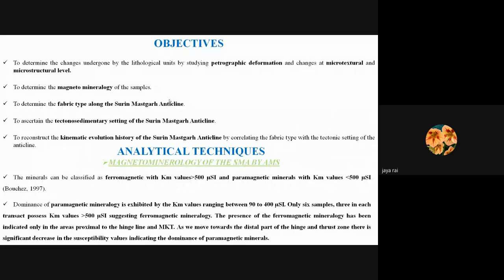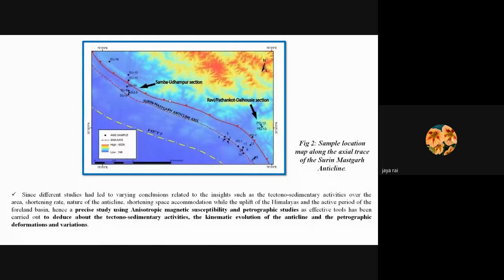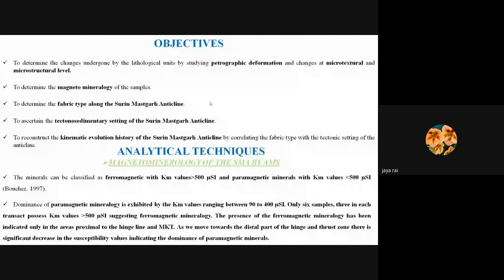Now talking about the methodology adopted in the study, as we can see in this figure, due to its very broad and vast extension, the anticline has been divided into two transects. First is the Samba Udhampur, that is the Jammu transect, and the other is the Pathankot Dalhousie section, that is the Ravi transect. A total of 23 samples were collected from these areas, and 288 cores were drilled out of these samples. These cores were examined with an instrument, the Kappa Bridge KLY3S at Wadia, which gives us the information related to AMS examination.